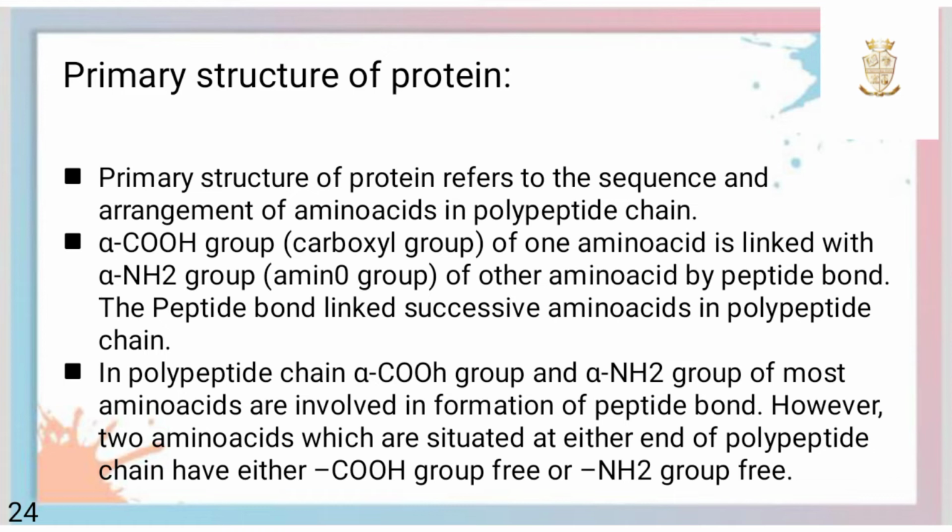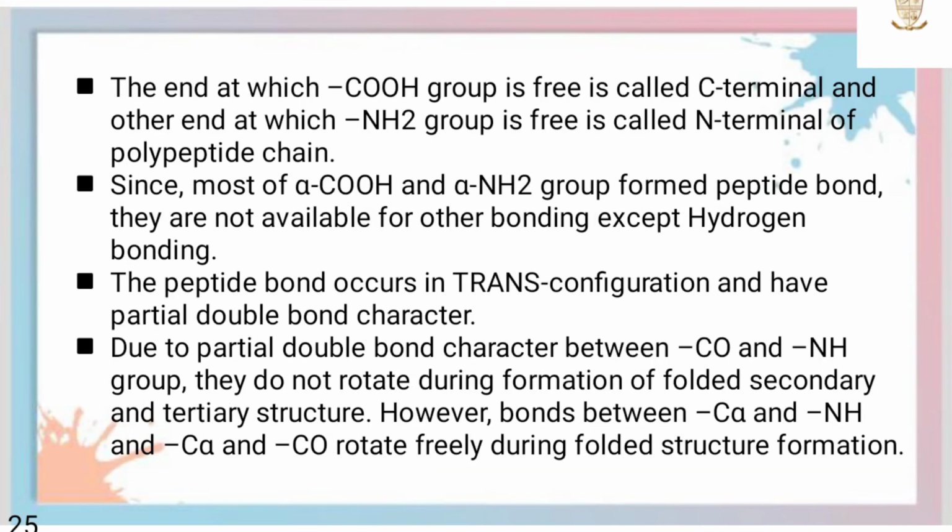However, the two amino acids which are situated at either end of the polypeptide chain have either carboxyl group free or amino group free. The end at which the carboxyl group is free is known as C-terminal, and the end at which the amino group is free is called N-terminal of the polypeptide chain.